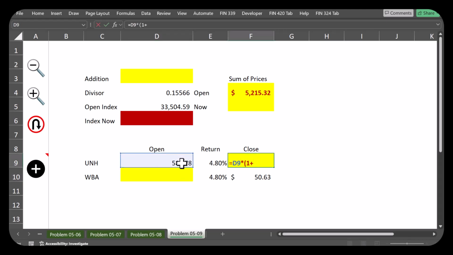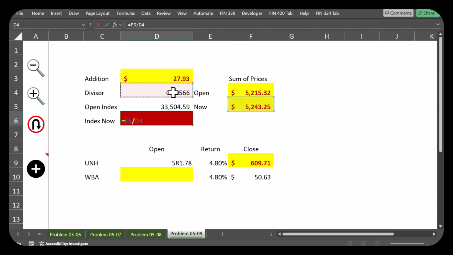Opening price times 1 plus the return. Now let's calculate the change in the price. Remember, we're assuming all the other 29 prices have remained the same. So price of UNH went from 581 to 609. Hence, the sum of the new prices are old prices plus the new one. And the new index is going to be sum of new prices divided by the divisor.